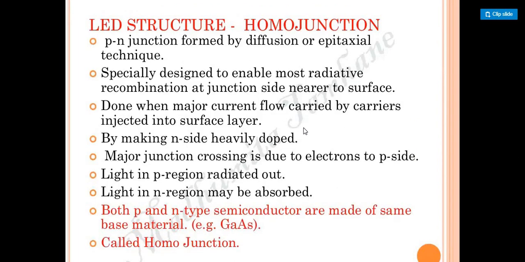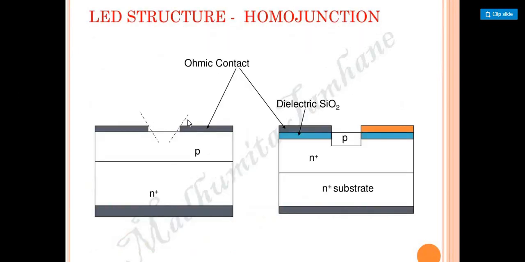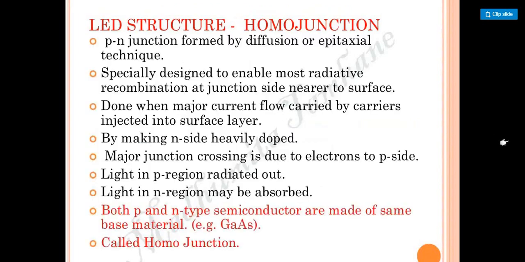Now, how is it going to be used? What are the parameters we have seen in the diagram? First, it consists of a PN junction formed by diffusion or epitaxial technique. By using diffusion formation, as you can see here, right? The p-n junction is formed by diffusion. See here, we are diffusing, we are adding the electrons through that. That is nothing but the diffusion phenomenon. So we are going to use that diffusion concept, by diffusion or epitaxial technique.